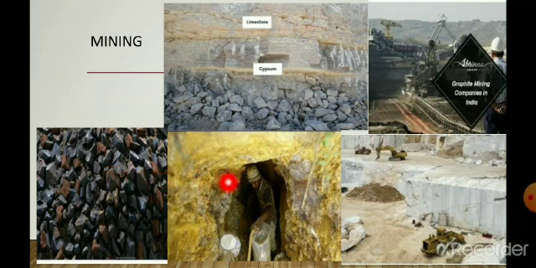These are gold mines, children, from where gold is extracted this way, processed, and then sent to the goldsmith. This is marble mining. You can see the machinery is giving a cut and the marble plates are cut off this way. Mining industry in India is in Rajasthan.